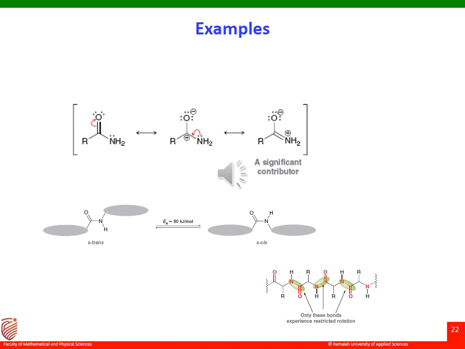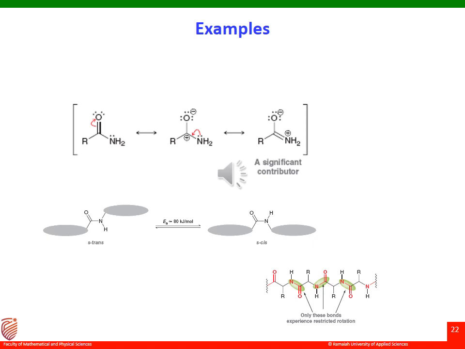In a polypeptide, each peptide bond will show a preference for adopting the s-trans conformation, because it is the most stable conformation.